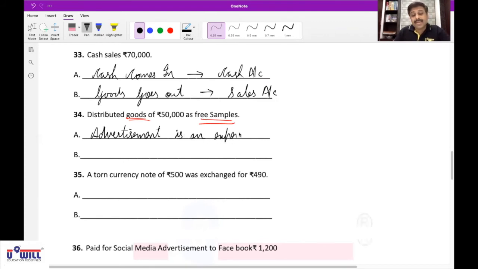It affects the advertisement account. Is this clear, everyone? Yes, sir. When we give goods as free samples, are we doing publicity of our business or not? Yes, sir. So we say advertisement is an expense and it affects the advertisement account. Is this clear? Yes, sir.